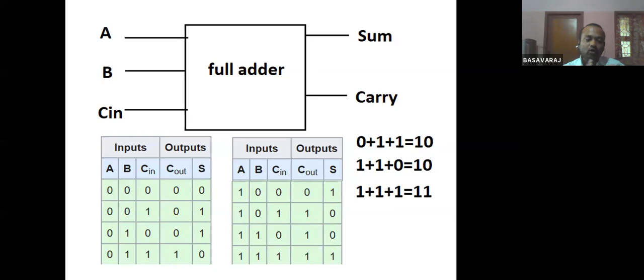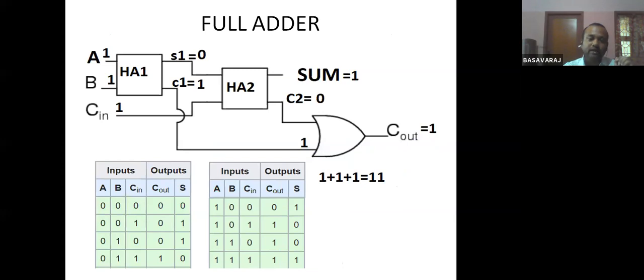Now the question is how to implement this full adder. We can implement it using 2 half adders. This is how we implement a full adder circuit. Here I am using 2 half adders. This is one half adder, and this is the other half adder.